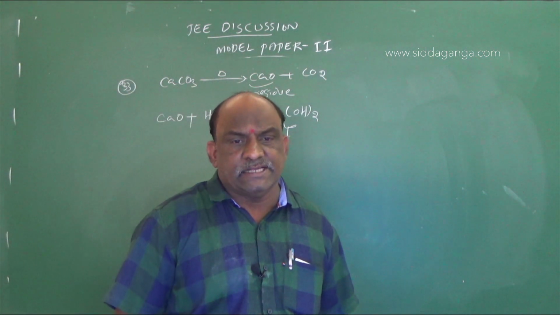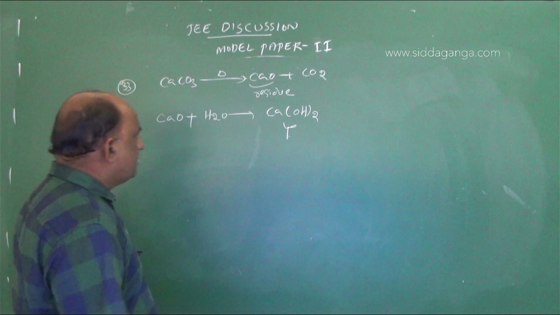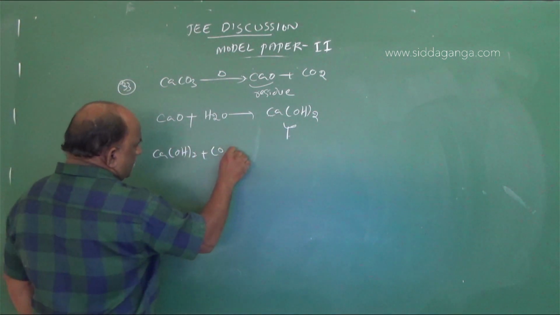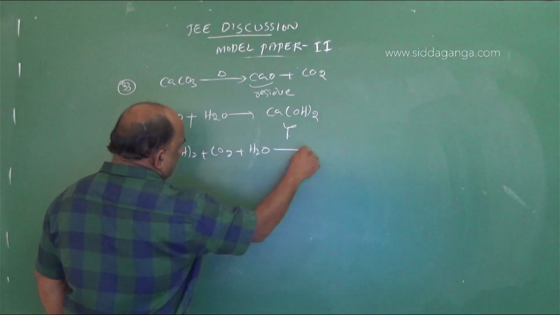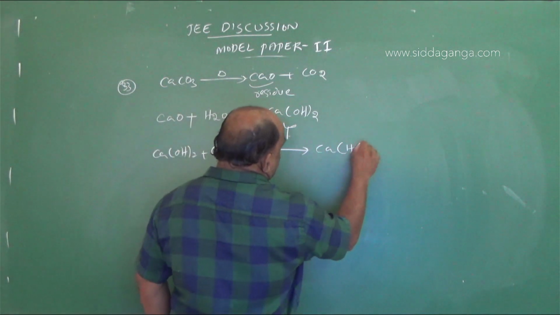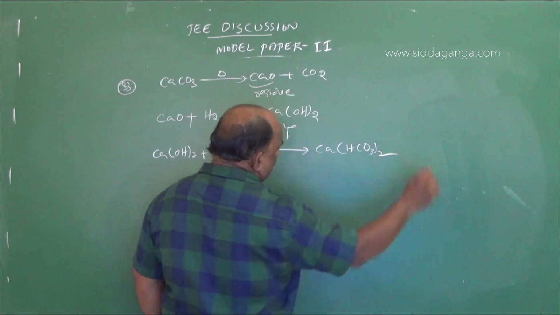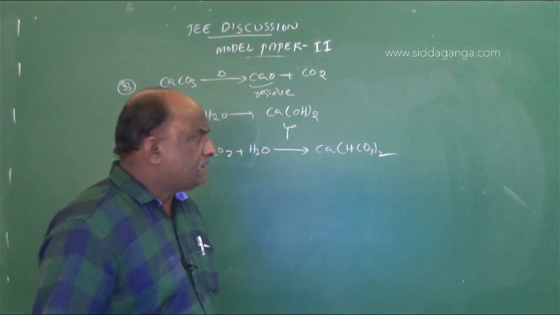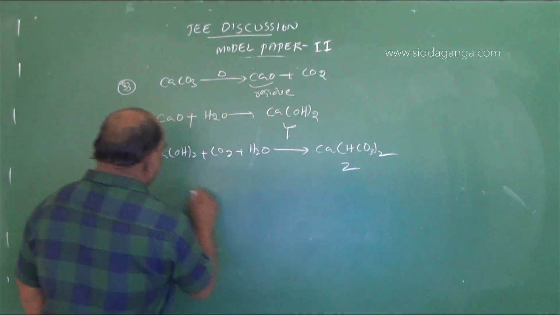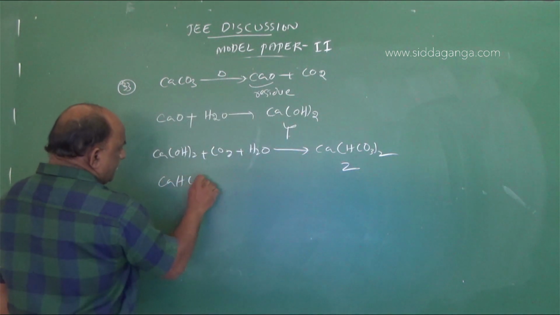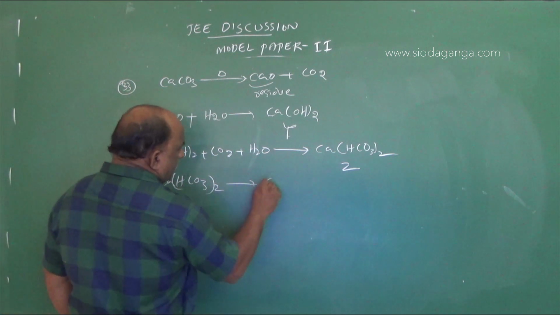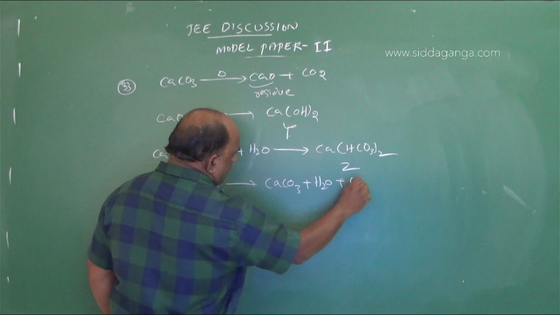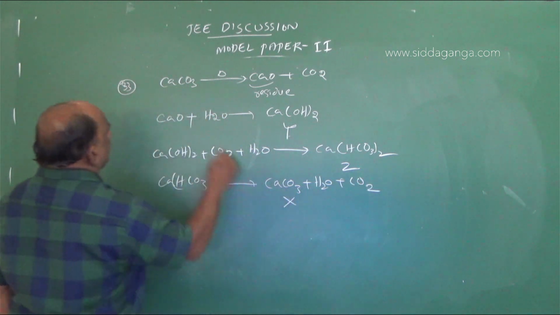On passing an excess of CO2 through Y in H2O, calcium hydroxide plus CO2 plus water gives calcium bicarbonate. This calcium bicarbonate is Z. Calcium bicarbonate on strong heating gives calcium carbonate, H2O plus CO2.